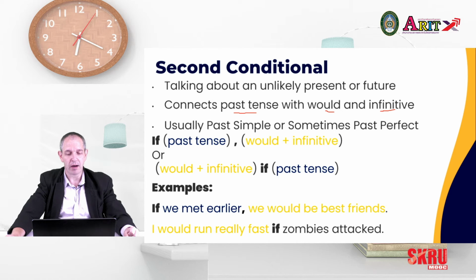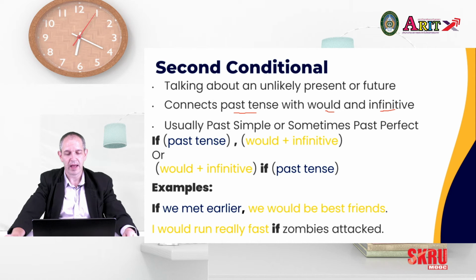Or you can, without the comma, do would and the infinitive, if, and past tense. So for example, with if at the beginning and the comma in the middle: if we met earlier, so we have verb to be in past tense, we would be best friends.